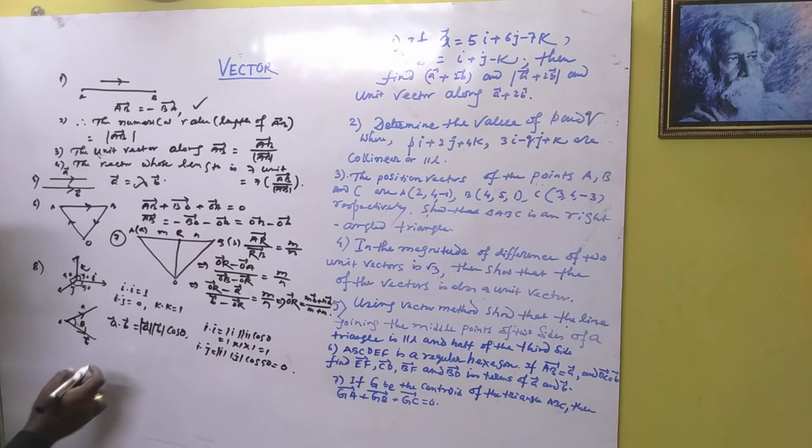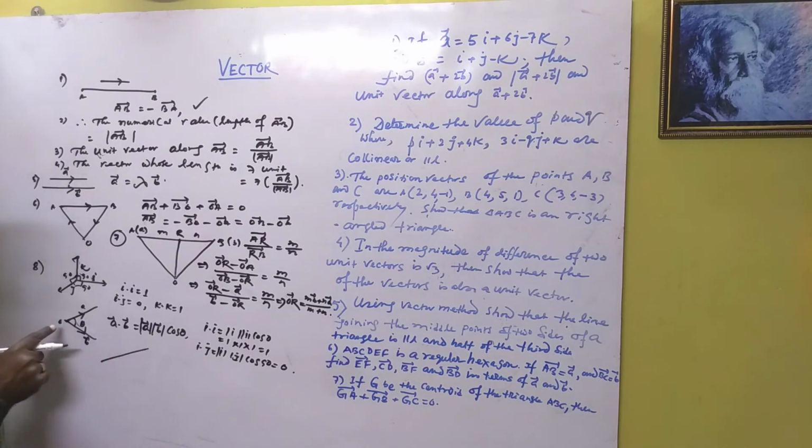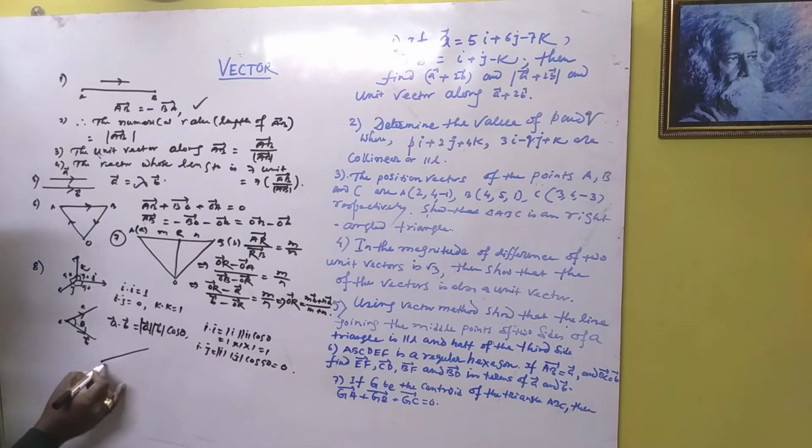Another point, see carefully: the vectors A and B both exist from O. But if one vector is in this direction and the other exists in this direction, and the angle between these two is theta, then actually the angle between the two vectors is not theta.